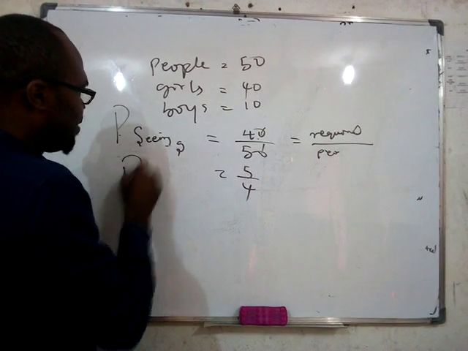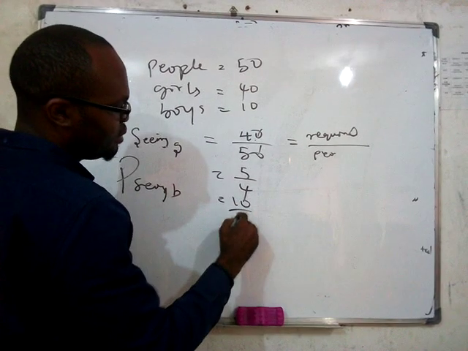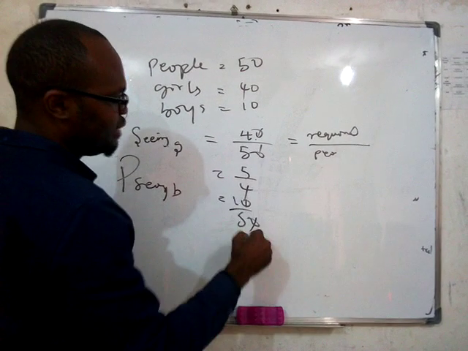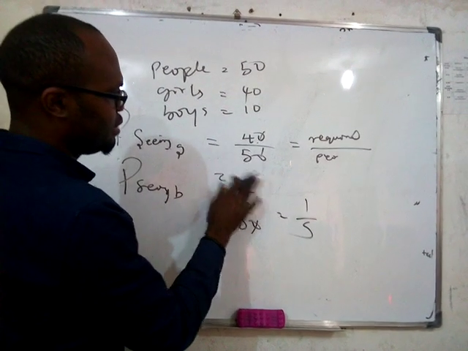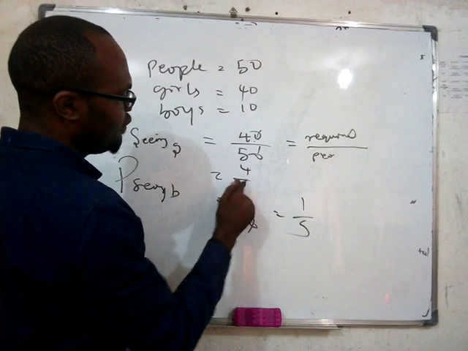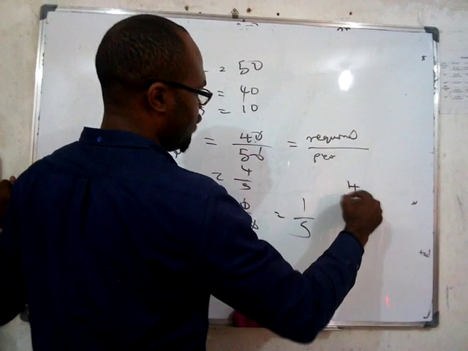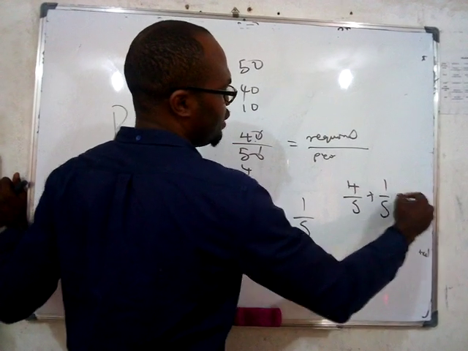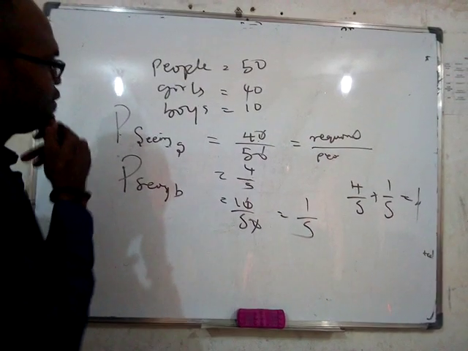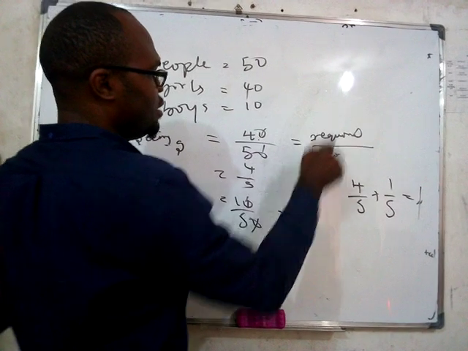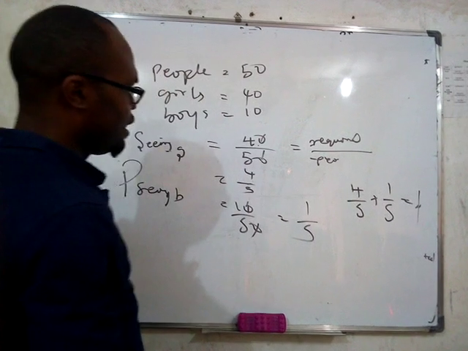So what is the probability of me seeing a boy? 10 over 50. So if I divide, I will have 1 over 5. And you can see that this is 4 over 5, is it not? So you can see that if you add up the two probabilities, you have 4 over 5 plus 1 over 5, which is 1, because it will be 5 over 5. You see that? So this is how you do it. The one that you're expecting all over the total possible outcome. Is that clear? Is that clear?